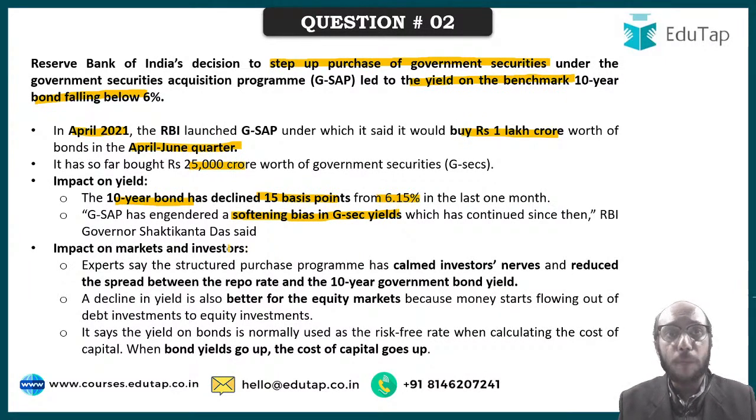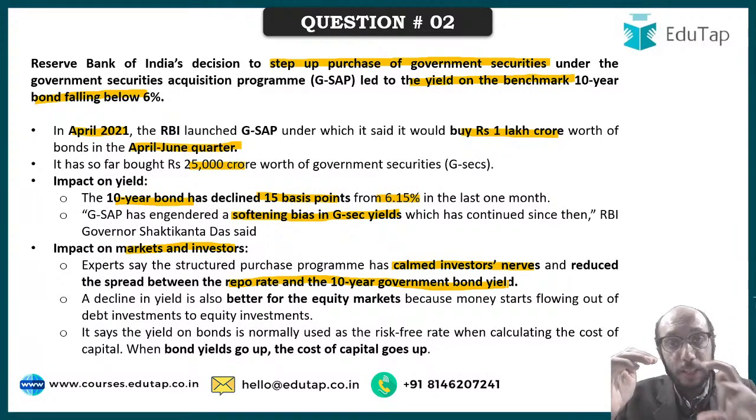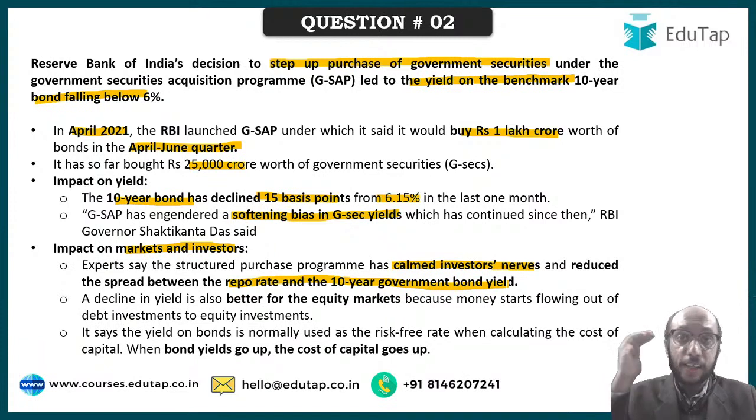What is the impact on markets and investors? Let us understand the impact on markets and investors. First of all, it has calmed the investors' nerves by reducing the spread between repo rate and 10-year government bond yield. What is the meaning of spread? Let us say hypothetically that the repo rate is 4% and the yield on the government's 10-year bond is, let us say, 6.15%. So what is the spread? What is the difference between the repo rate on the one hand and the government's 10-year bond on the other hand? It is 2.15%. That is the spread between the government bond yield and the repo rate.